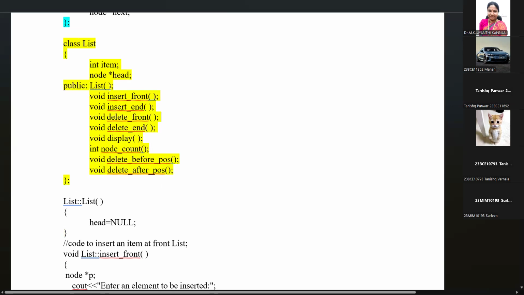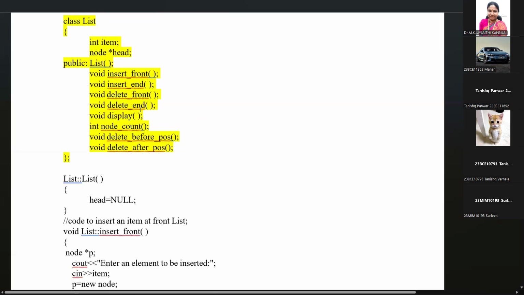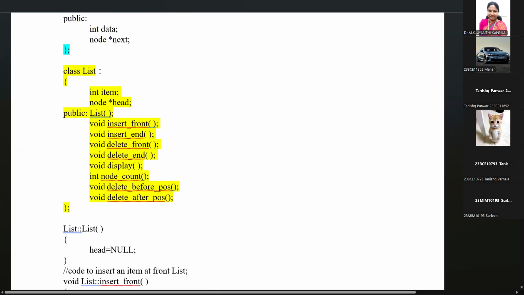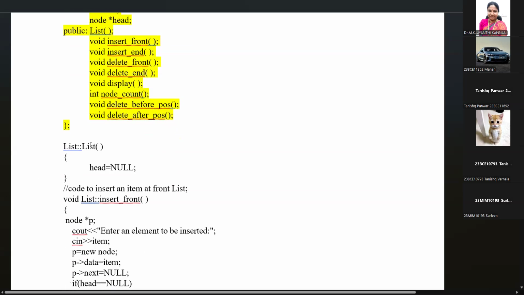So the constructor list, okay, class name list, function name list. So the constructor is defined. When you create an object L1 from the class list, the default user defined constructor will be called. Within the constructor, we need to initialize memory space for each and every node, and we have to assign the initial value.